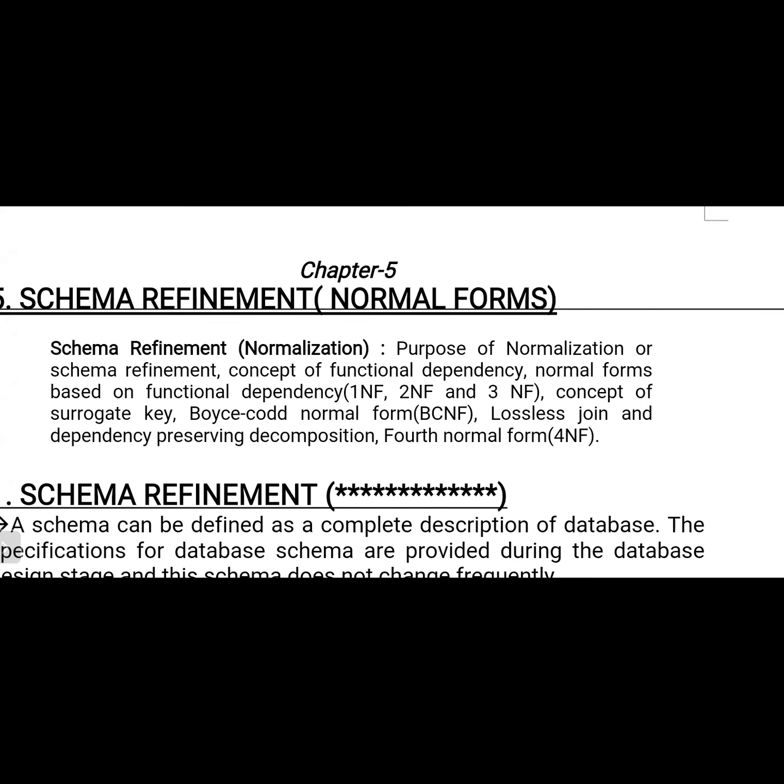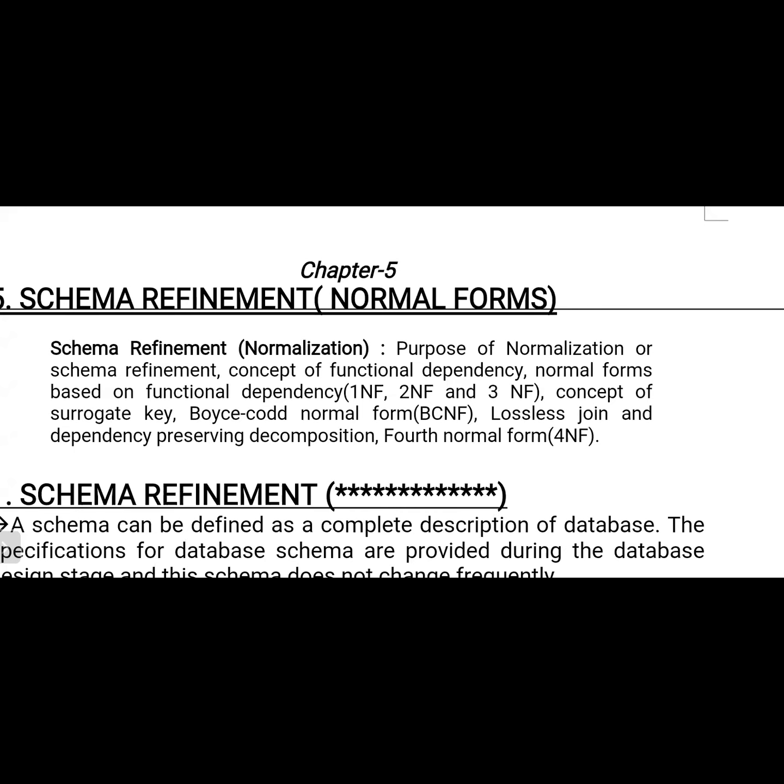If you know the normal forms, then we have covered the total syllabus of this unit. So this unit has only two parts. One part is related to what is decomposition, what is normalization, and what are the uses of decomposition. Why do we need to perform normalization? Then we need to explain.